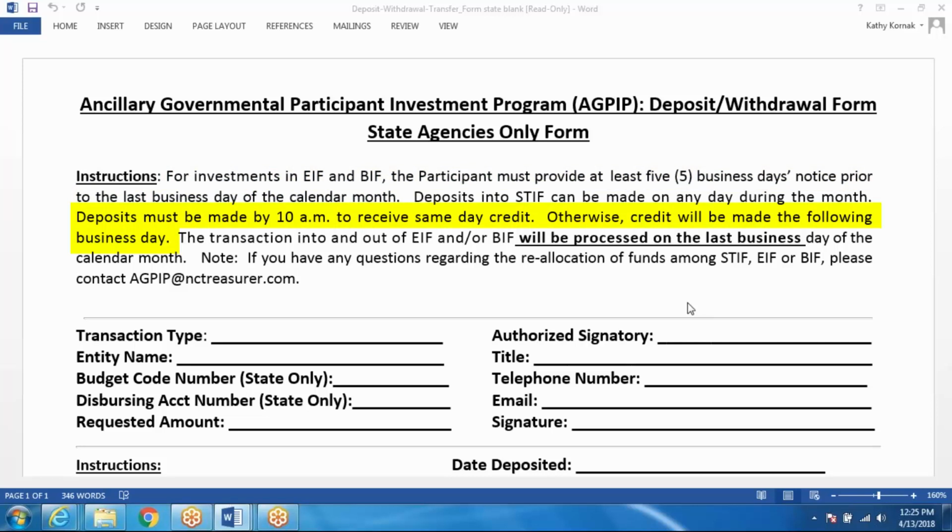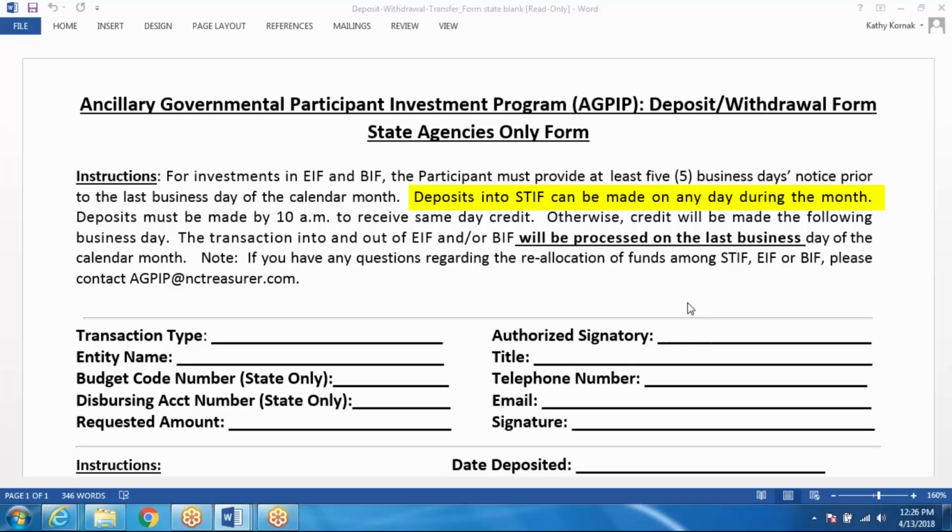Deposits must be made by 10 a.m. to receive same-day credit. Otherwise, credit will be made the following business day. So if you put your wire in anytime after 10 a.m., please indicate the deposited date as the next business day. We will not be able to see those funds until that timing. And in order for us to complete your transactions, we must confirm the funds have hit the account.